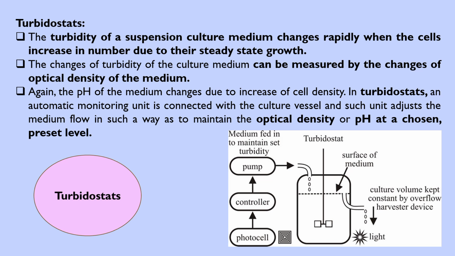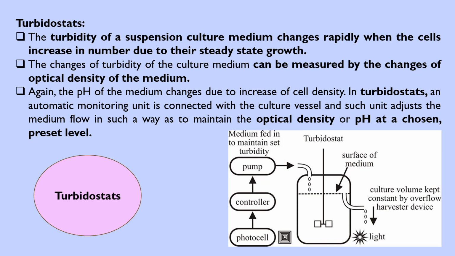In turbidostats, an automatic monitoring unit is connected with the culture vessel, and this unit adjusts the medium flow in such a way as to maintain the optical density or the pH at a chosen preset level. You can see in the picture the photocell controller and the pump, which feeds the medium to maintain the turbidity.